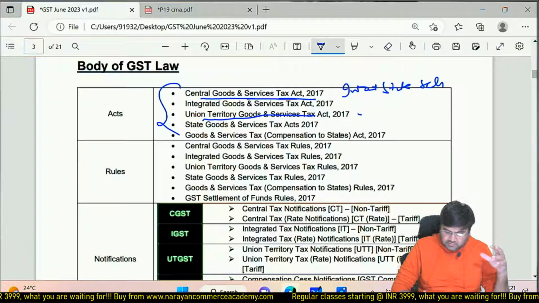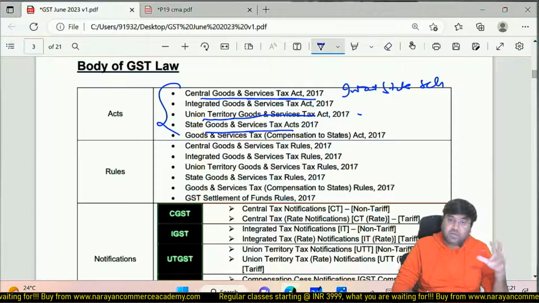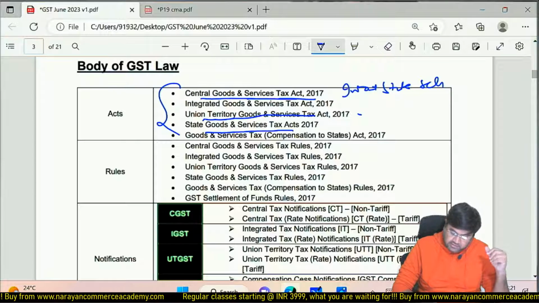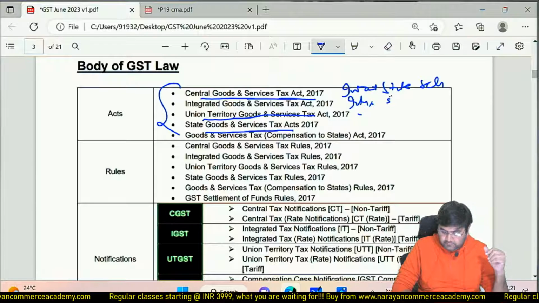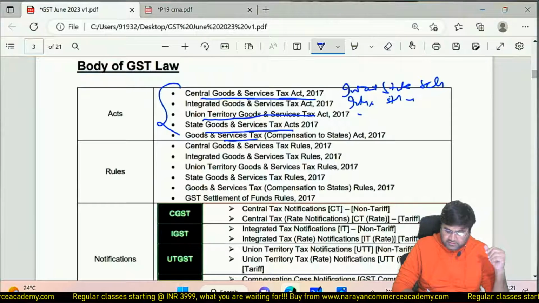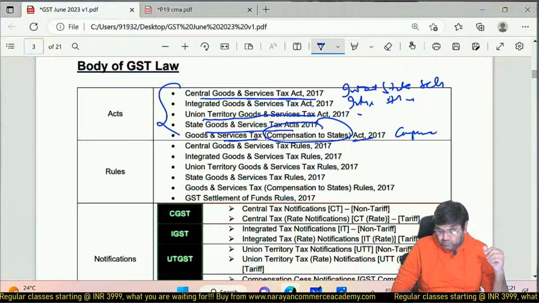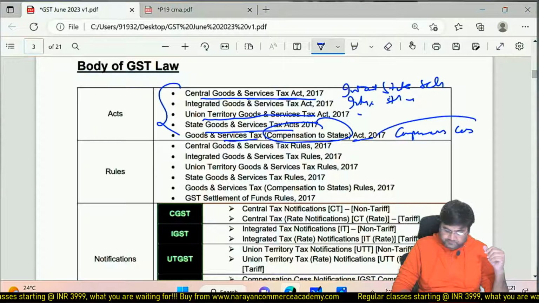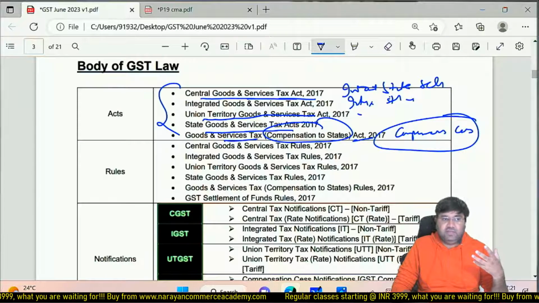UTGST, statewide SGST Act, statewide SGST Act. Then in case of interstate, IGST. Okay, and then the Goods and Services Tax Compensation to States Act, compensation cess, which is on limited items. So these are the acts in GST.